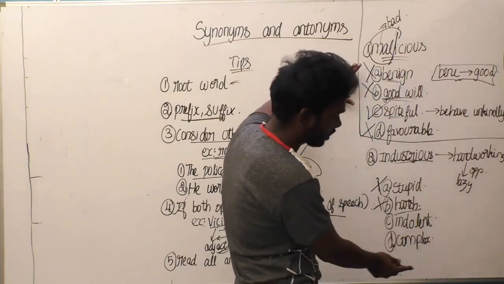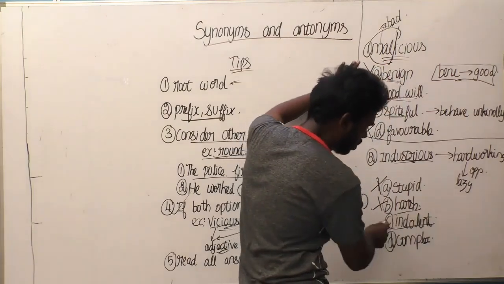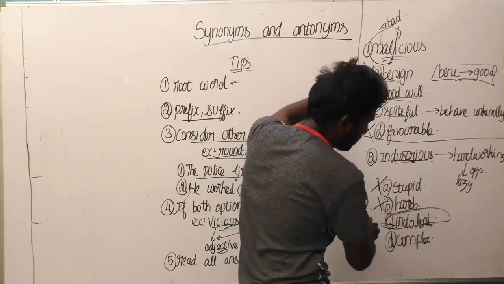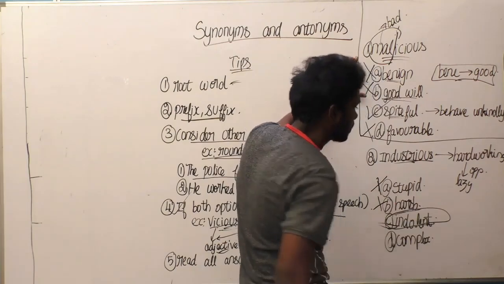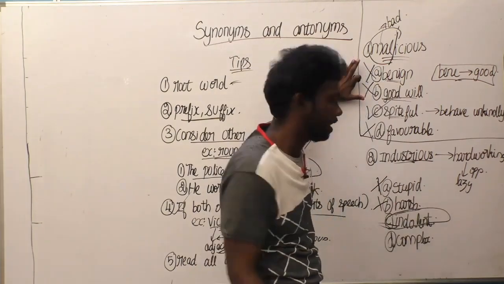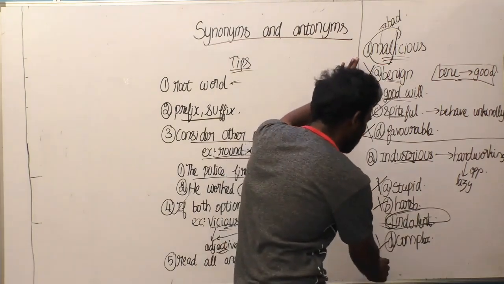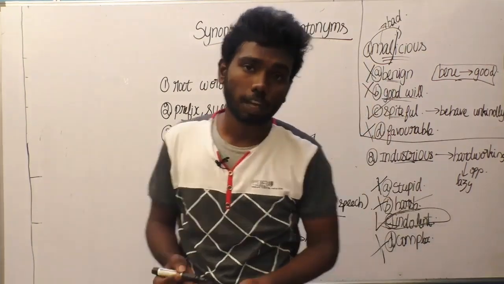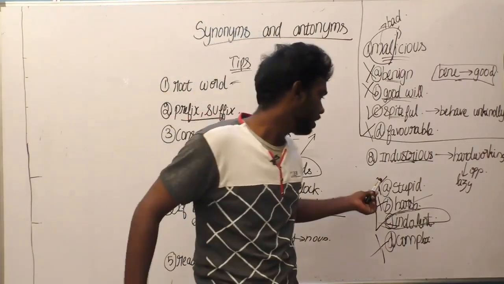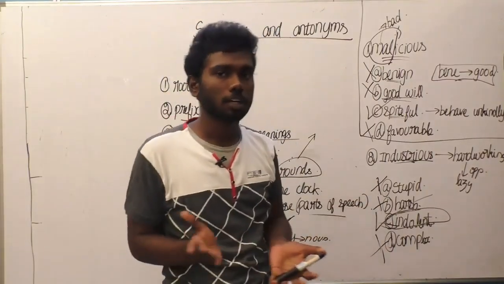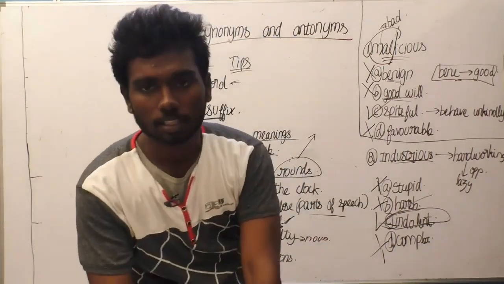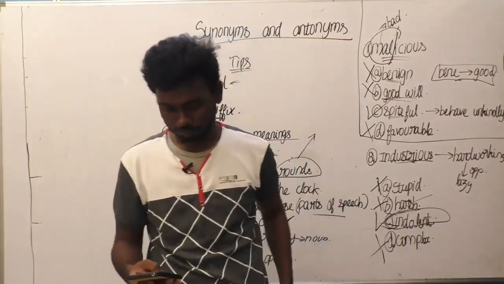Let us go for the fourth option, and if you don't know the root word or meaning of the word indolent, just wait, keep this in reserve and go for the fourth word, complex. Complex is also not the meaning of lazy. So this is also a wrong answer. The correct answer will be indolent. So even if you don't know the meaning or root word, you can use the elimination method and eliminate the options which are not closer, and you will find the closest option easily. Let us solve a few questions also.